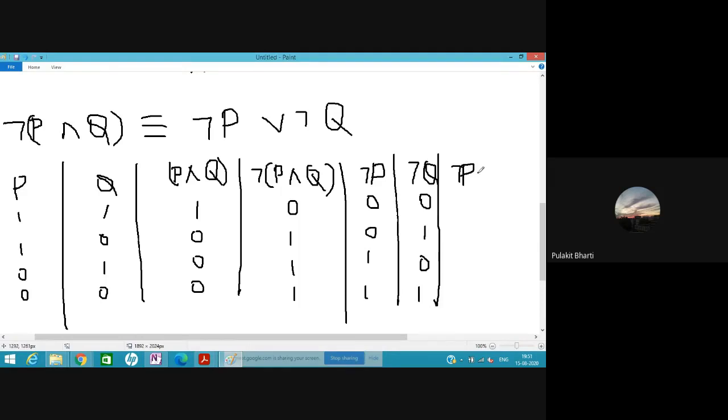NOT P OR NOT Q. Now, what an OR sign means is if any one of them is true, the answer would be true. So NOT P AND NOT Q, both are false, the answer would be false. But this is the OR operator, okay? Any one of them is true, this would be 1, 1, 1. You see that NOT (P AND Q) is coming the same as NOT P OR NOT Q.